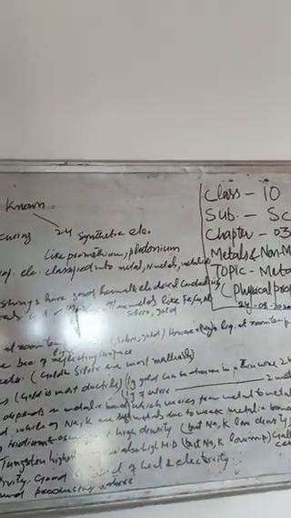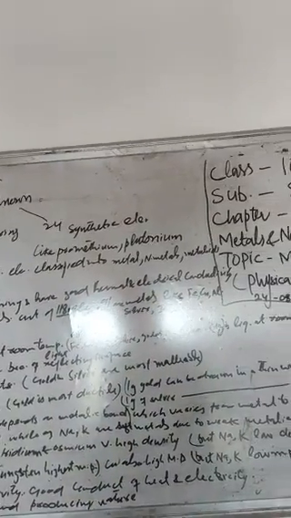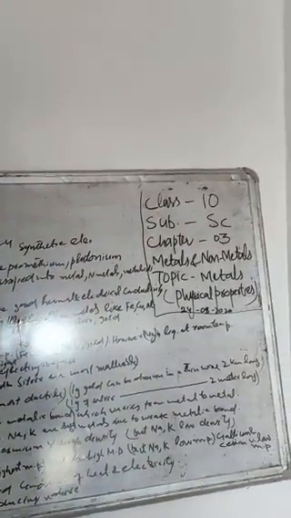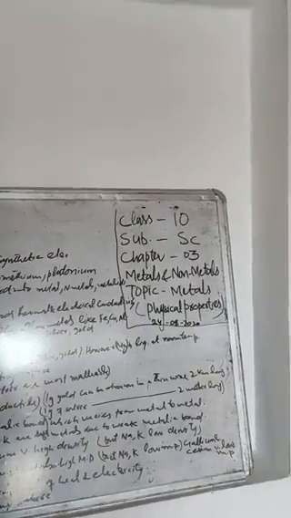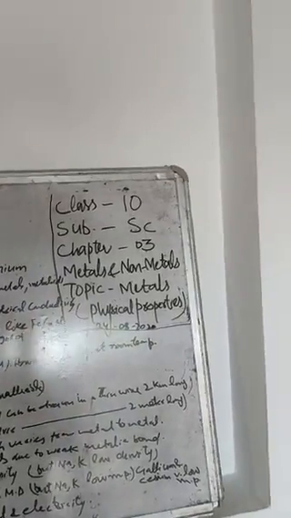Now, number 6, density. If we see the density, mass per unit volume, of the metals, it is very high. So the metals are heavy. Iridium and osmium have very high density, but sodium and potassium have low density.